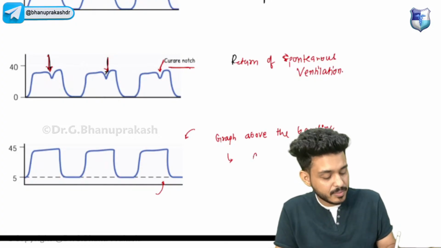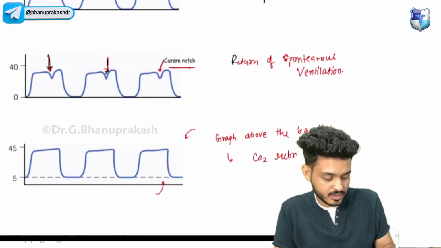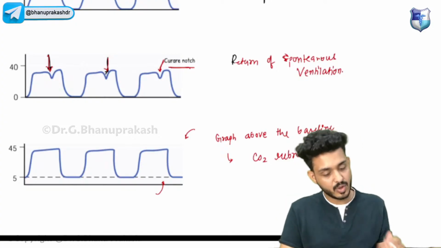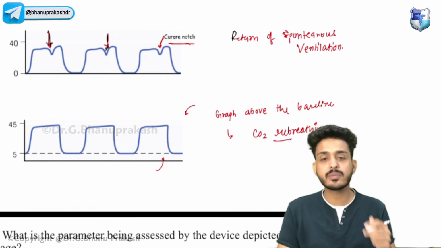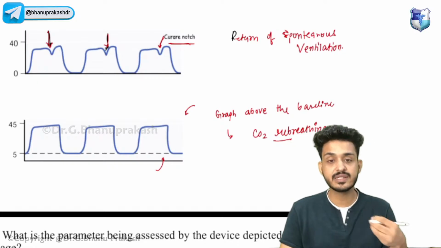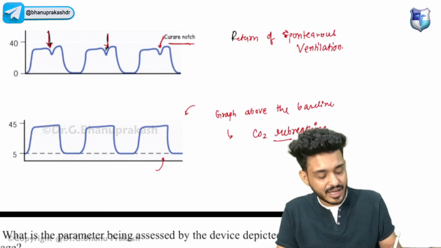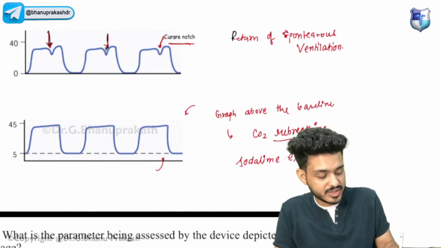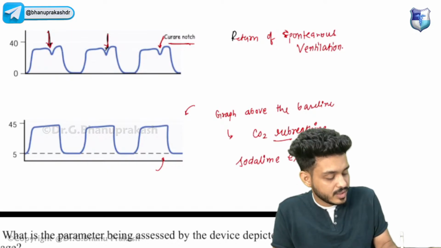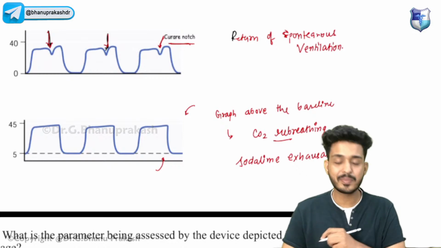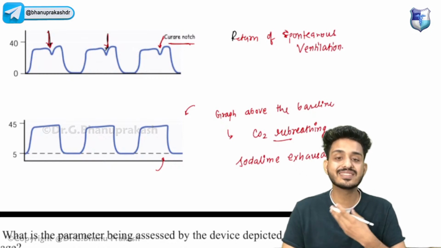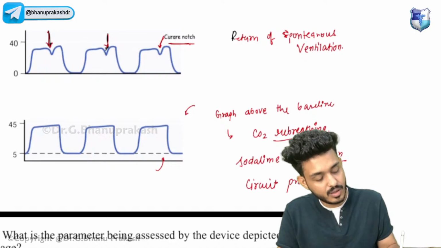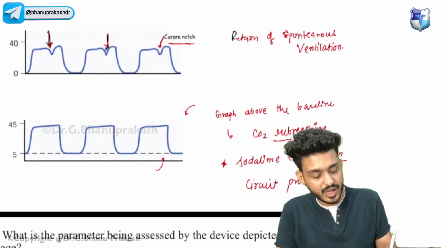It will be telling us about CO2 rebreathing. When we talk in terms of a closed circuit, there will be exhaustion of soda lime. Soda lime exhaustion can lead to this CO2 rebreathing. Apart from that, if there is a problem in the circuit itself. So these are the points that you have to remember.